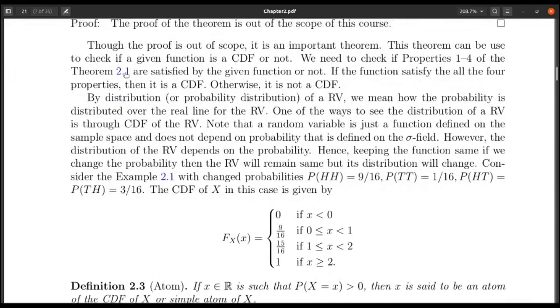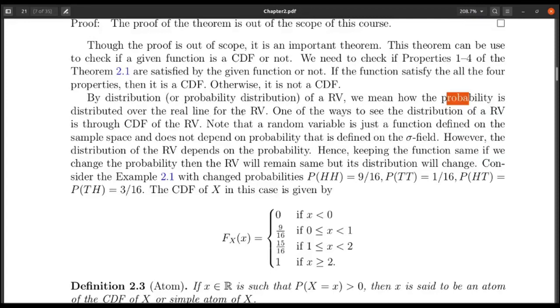Okay, let us put some remarks here. Note that when we define the random variable, there is no involvement of probability. A random variable is merely a function from the sample space to R. So there is no probability attached to this one. On the other hand, when we are talking about the cumulative distribution function, probability comes into the picture, because the definition of the cumulative distribution function is the probability that X is less than or equal to x.